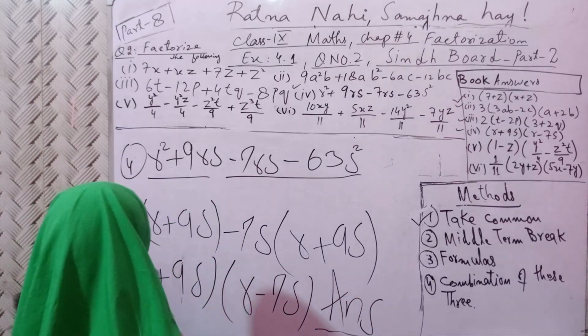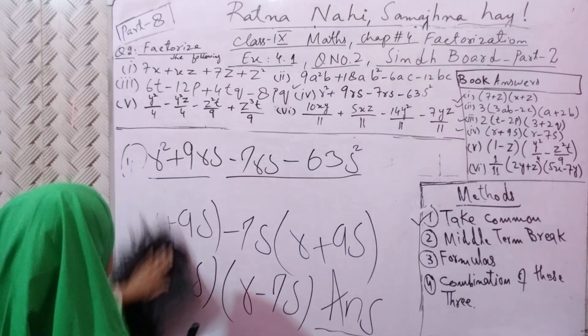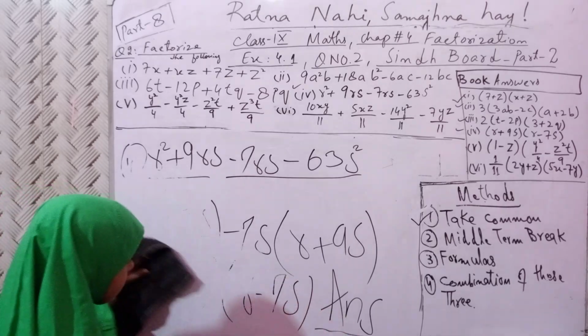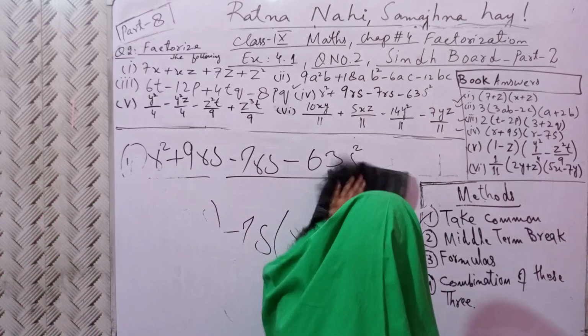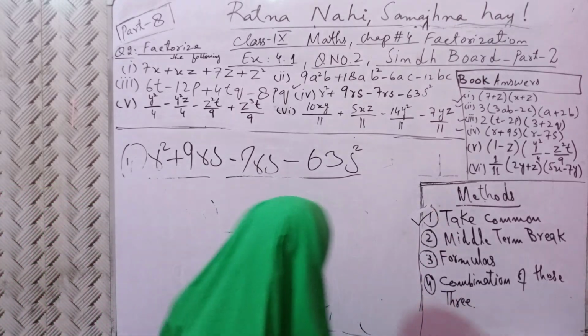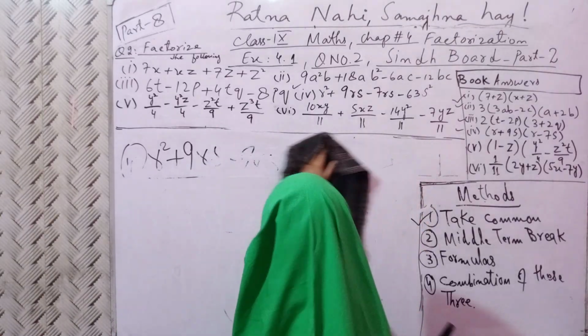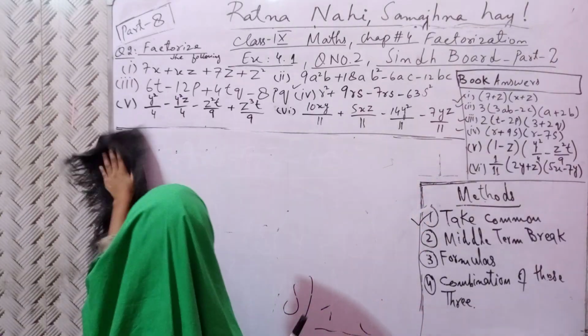5th question. My dear 9th class students, the last 2 questions are in fractions. That's why please attend to me carefully.